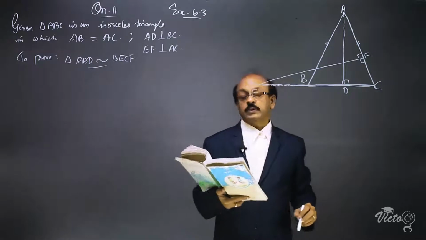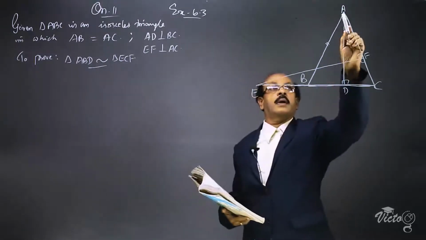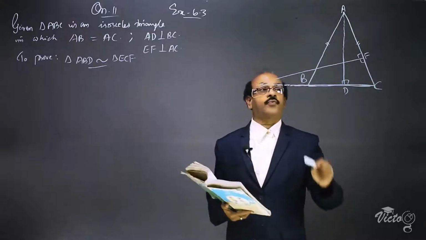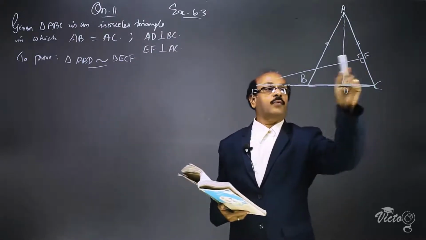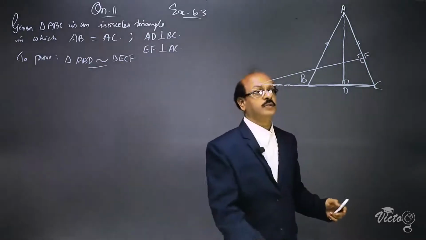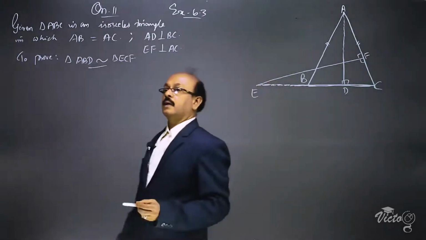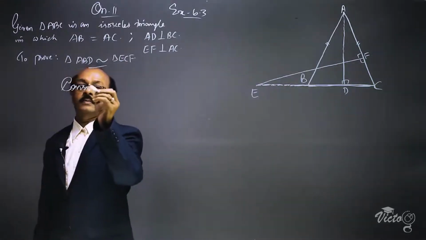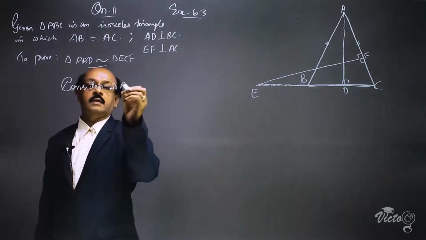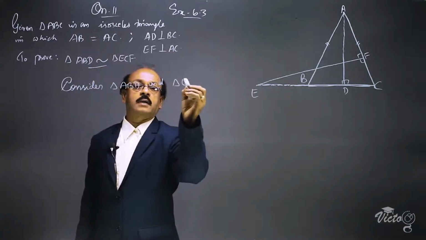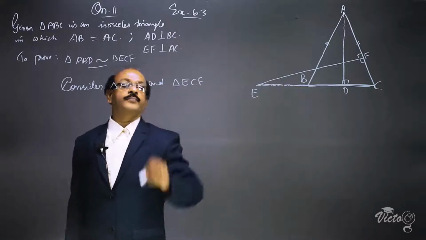We have to prove that triangles ABD and ECF are similar. Now we are considering the two triangles. Consider triangle ABD and triangle ECF.